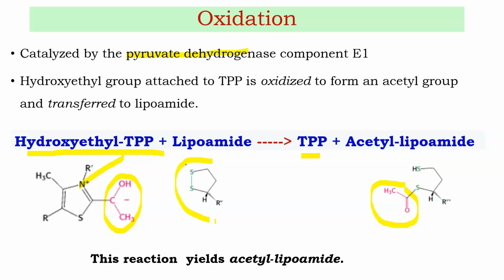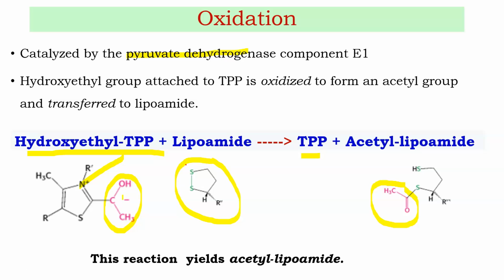This is lipoamide. You can see there is a disulfide group, two sulfurs, attached here, which is a part of the lipoamide. And this lipoamide is derived from lipoic acid. It acts as an oxidant. Oxidant means it has to oxidize.